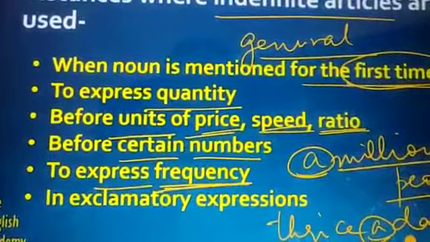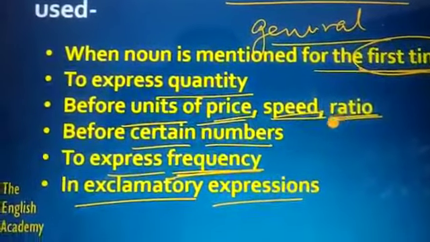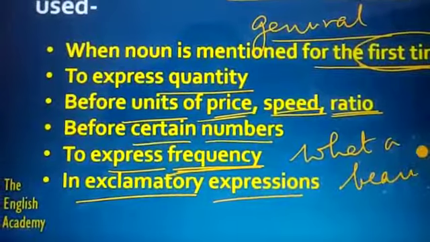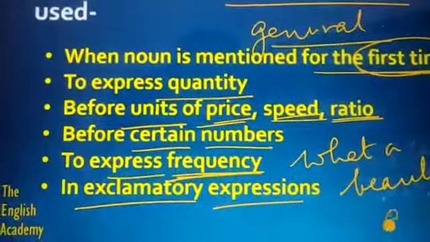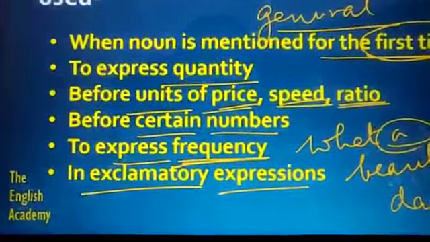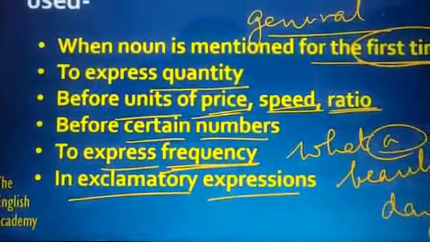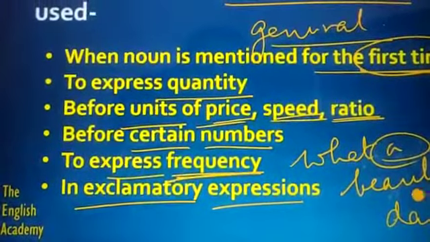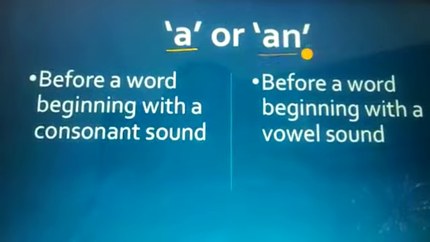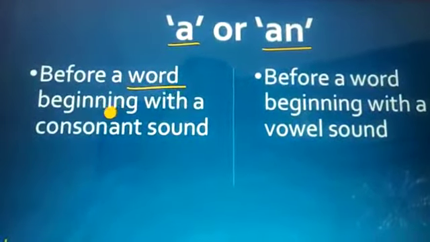So in these phrases we use the article a or an. And in exclamatory expressions, you will say, what a beautiful scene, what a beautiful place, or what a dirty whatever. So in these sentences we use the indefinite article a or an. And now let's talk about where to use the article a and where to use the article an.